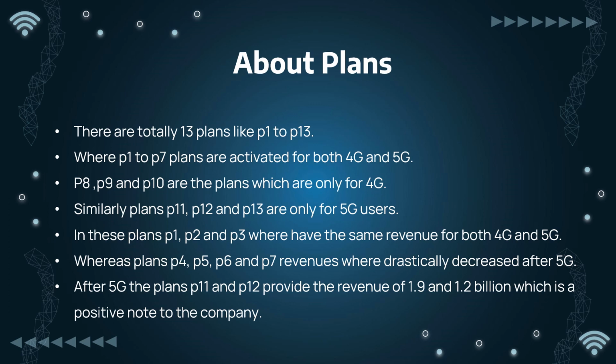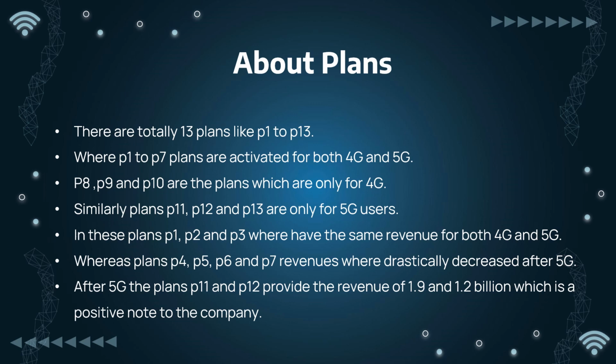There are totally 13 plans in the company. There are P1, P2, P3, P4 like that till P13, wherein P1 to P7 plans are activated for both 4G and 5G, wherein P8, P9 and P10 are the plans only for 4G. And after the launch of 5G, the P8, P9, P10 plans were dropped, and the new plans like P11, P12, P13 were introduced for 5G users.